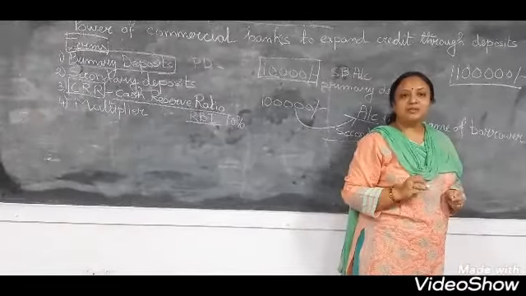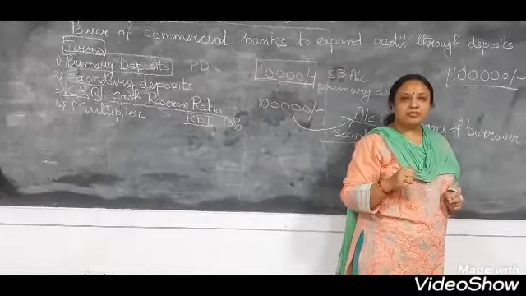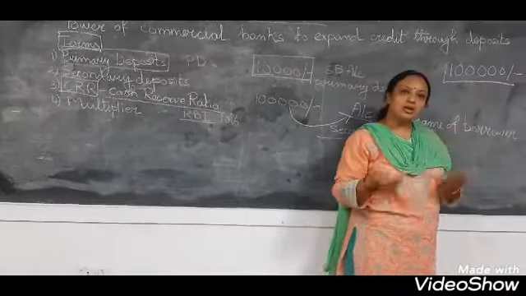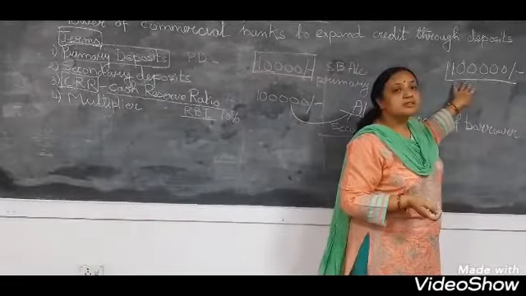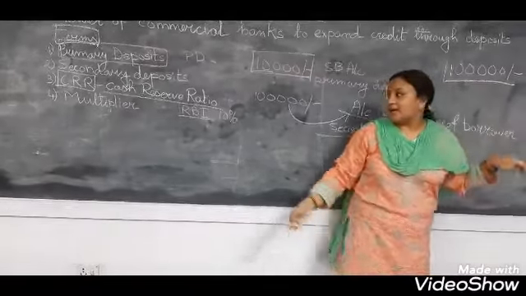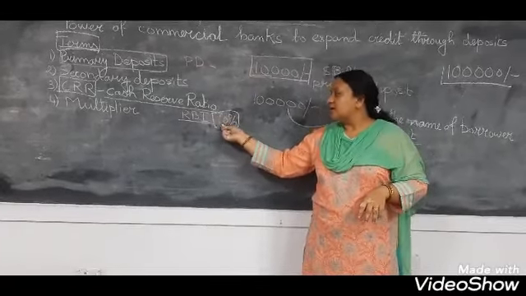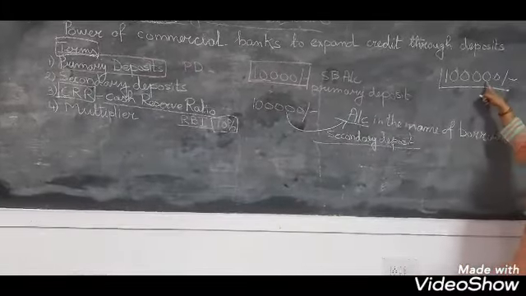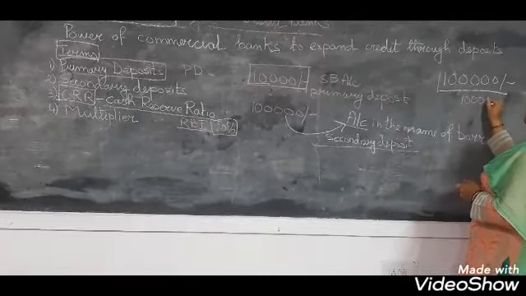Then how will the bank function? If tomorrow you go and withdraw some money from your account, from where will the bank give? So this entire deposit is not given by the bank as loan. Out of this, a certain reserve is taken out and maintained by the bank, and this is cash reserve. Say 10% is the CRR provided by RBI. So the bank will take out 10% of this 1 lakh, that will be 10,000 rupees.